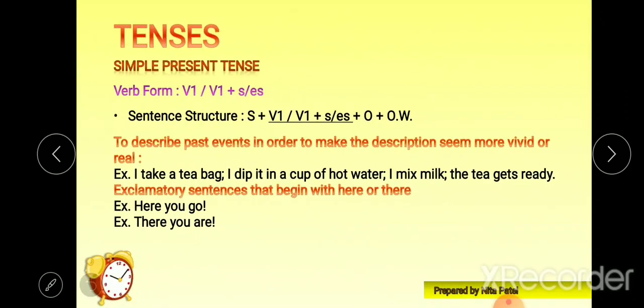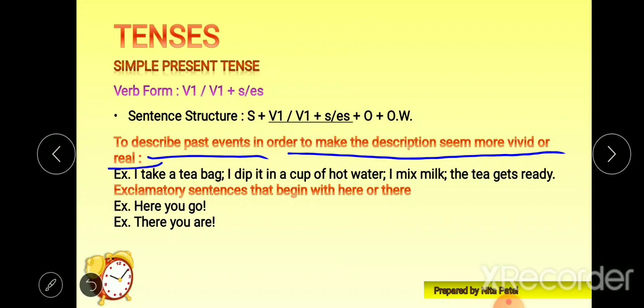To describe past events. Earlier we have seen that if future events are well planned or already arranged, we can use present tense in that situation. Here, to describe a past event, in order to make the description seem more vivid, dramatic, colorful, and real, we can use simple present tense.